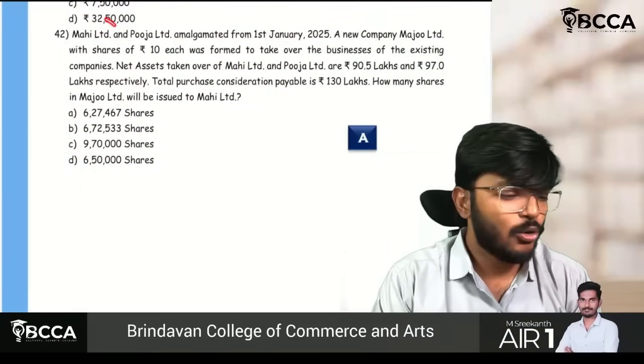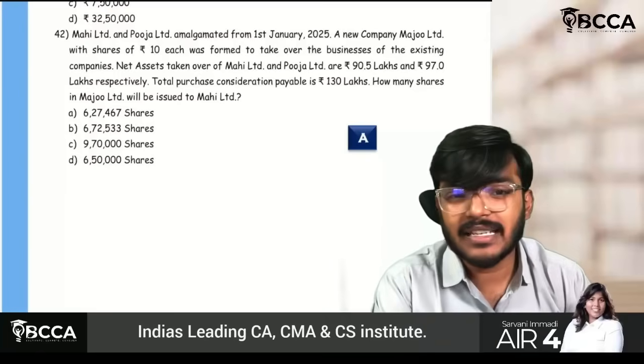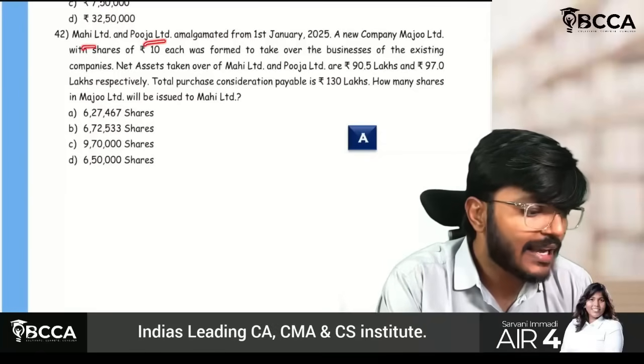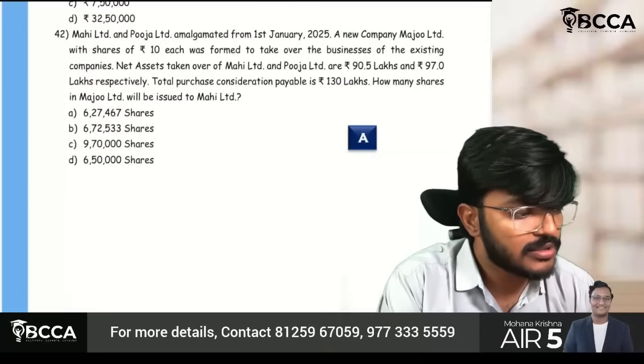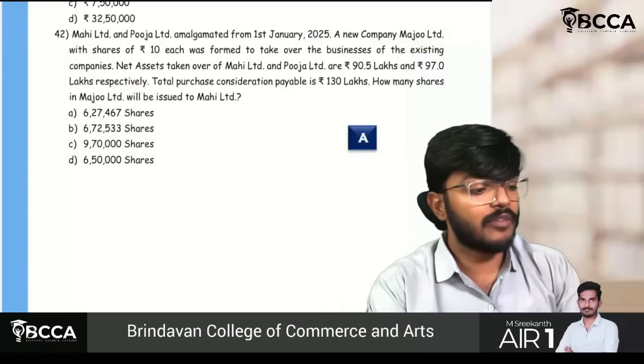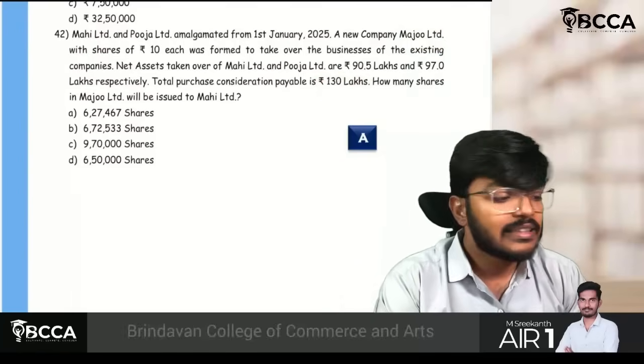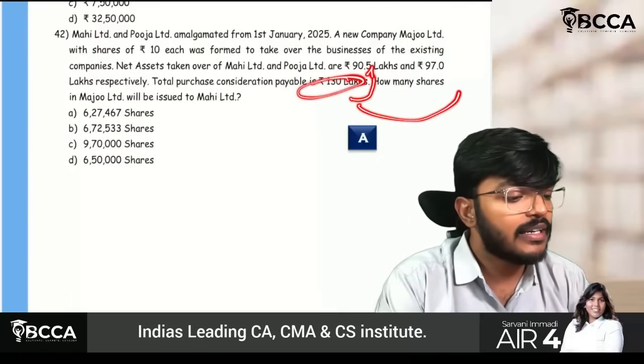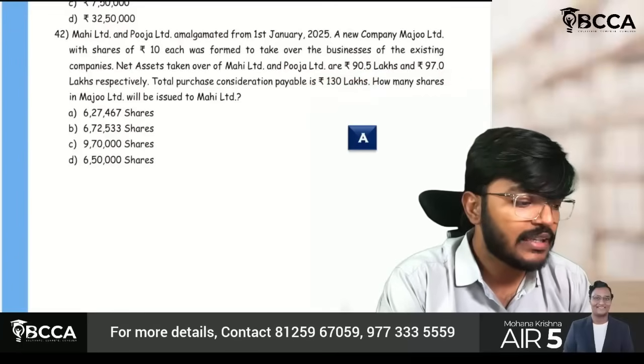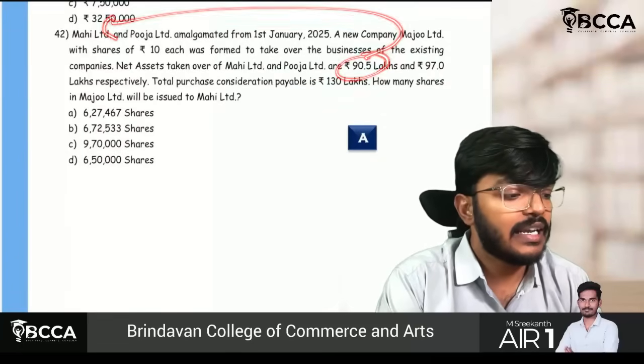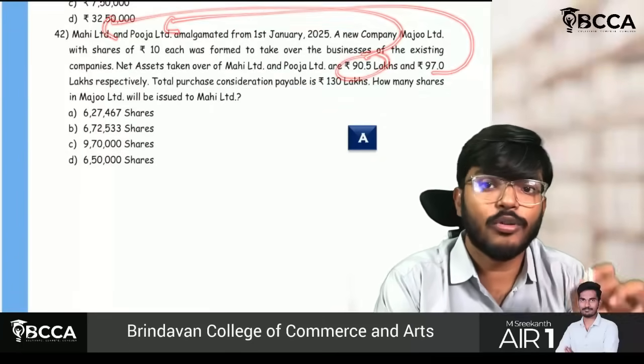This is the only new question which I can answer, but this is also a very basic question. See, sir, two companies have merged together to form a new company, which is Mazoo Limited. They have given total consideration of 130 lakhs. This you have to apportion between net assets. That's it. 90.5 belongs to Mahi and 97.5 belongs to Pooja. Just apportion on the basis of net assets.